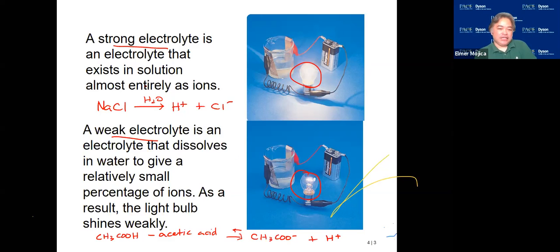Now, we can give specific examples of strong electrolytes. Number one are the soluble ionic compounds. When you have ionic compounds, most likely they will dissociate to give you ions. In addition to that, you have the strong acids and strong bases.